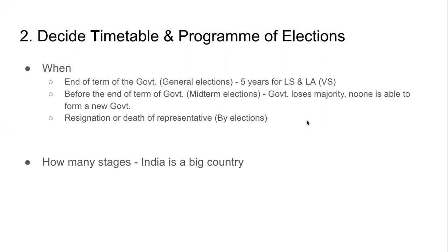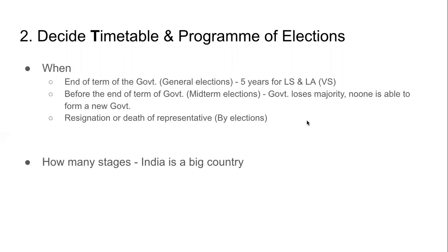Remember what you have studied or what you should have studied earlier. A government is formed by the elected representatives. The party that has the majority, or has the majority support of the elected representatives, makes the government. That party, that government runs the country.